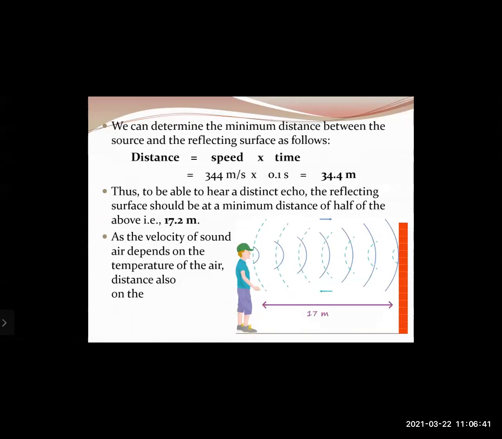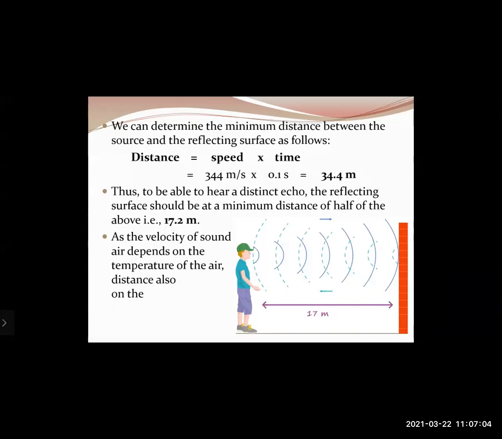That means the sound should travel a total distance of 34.4 meters, that is from the source of the sound to the reflecting surface, that is a wall, and then again back to you. Okay, so thus to be able to hear a distinct echo, the reflecting surface should be at a minimum distance of half of it, that is 17.2 meters, because the total distance is twice, right?